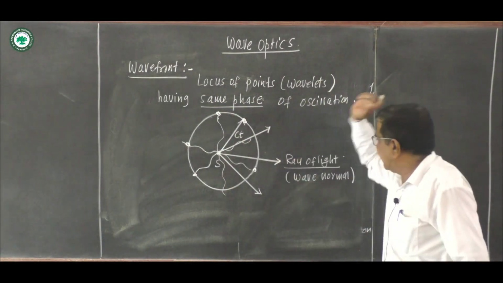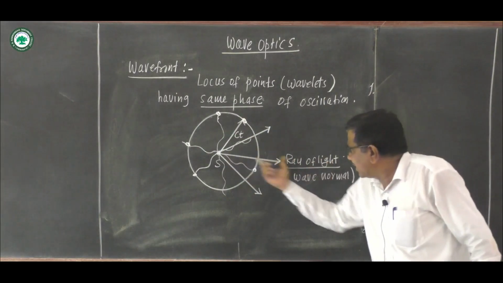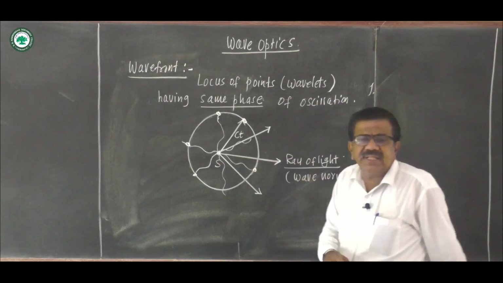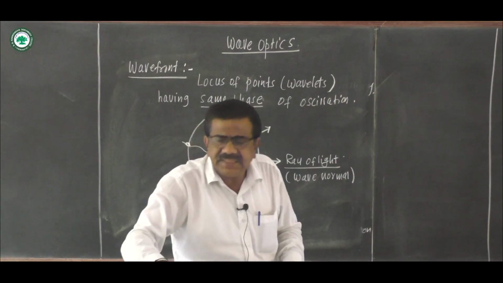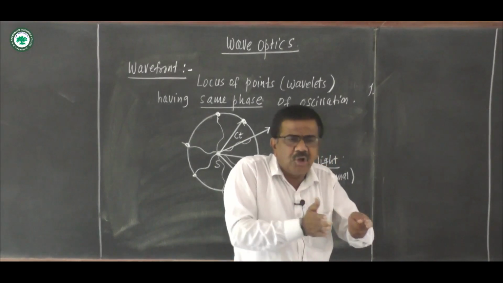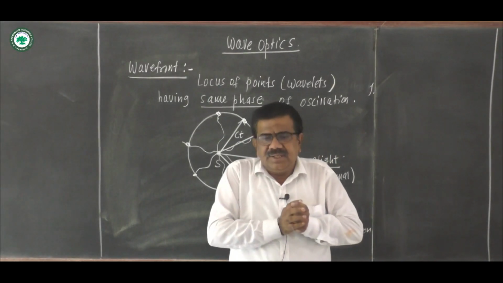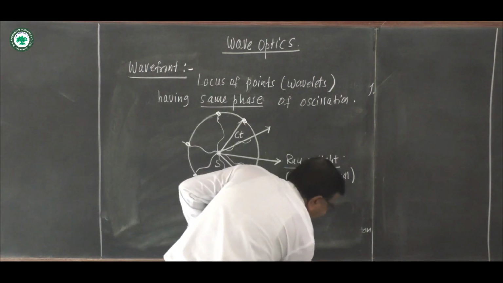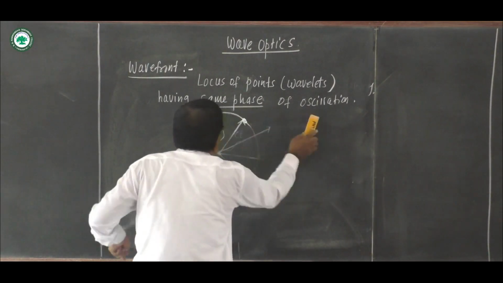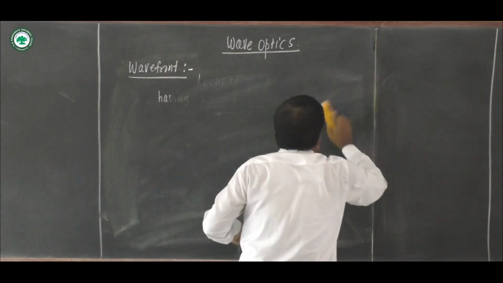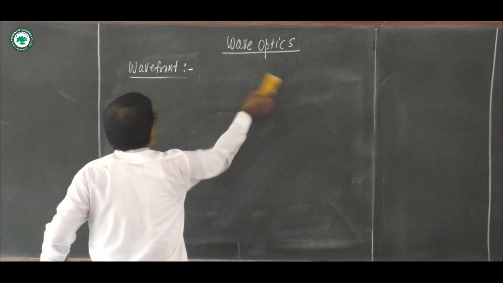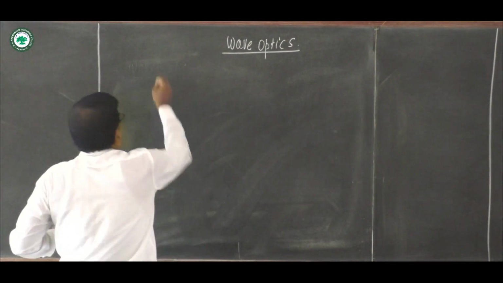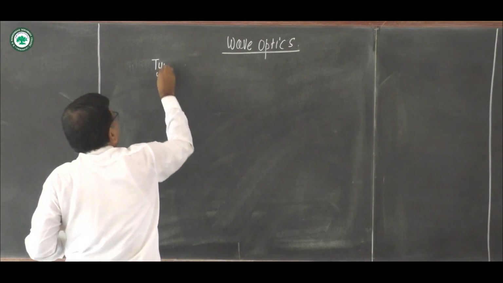This wavefront is a spherical wavefront. These are the rays of light. Perpendicular to the wavefront is a ray of light, and this ray of light is also called the wave normal. Depending on the shape of the source of light, the wavefront is of three types.